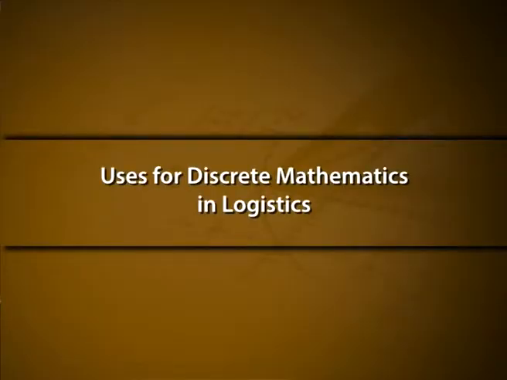Uses for discrete mathematics in logistics. Logistics is the study of organizing the flow of information, goods and services. Without discrete mathematics, logistics would not exist. This is because logistics makes heavy use of graphs and graph theory, a subfield of discrete mathematics. Graph theory allows complex logistical problems to simplify into graphs consisting of nodes and lines. A mathematician can analyze these graphs according to the methods of graph theory to determine the best routes for shipping or solving other logistical problems.